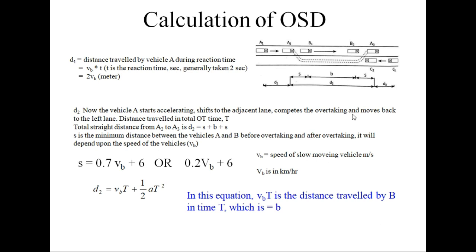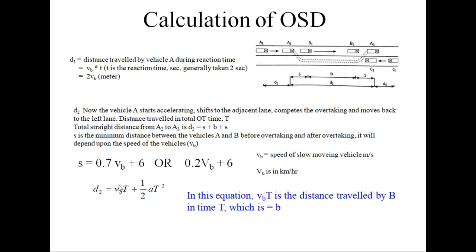So D2 will be, now if you see the total distance required from this position to this position, this will be that a vehicle is moving at speed VB, it accelerates at a rate of A, let us say the rate of acceleration is A, and then it completes the overtaking and moves back to the original lane, and let us say it takes time T, capital T. So it will be simply applying the equation of motion, that D2 is equal to initial speed VB into T, where capital T is the overtaking time, plus half AT square.